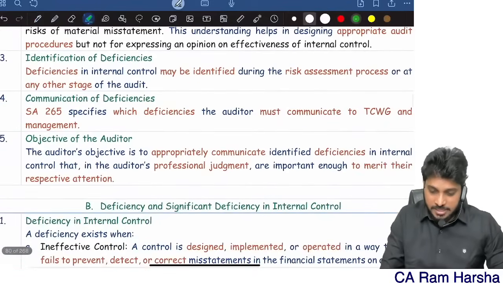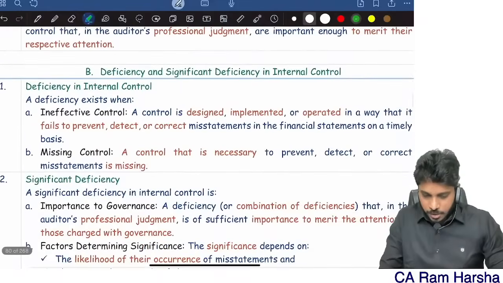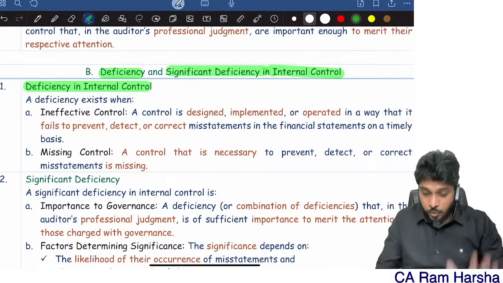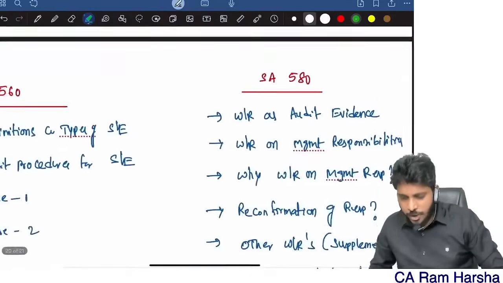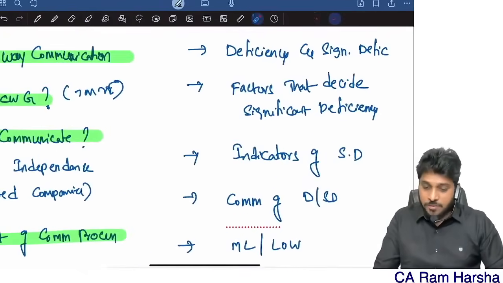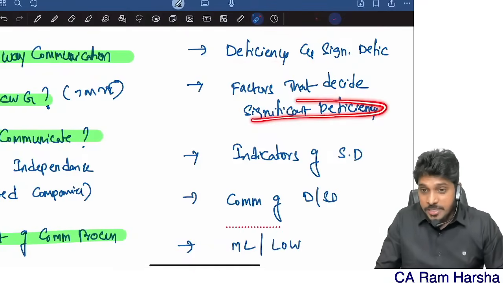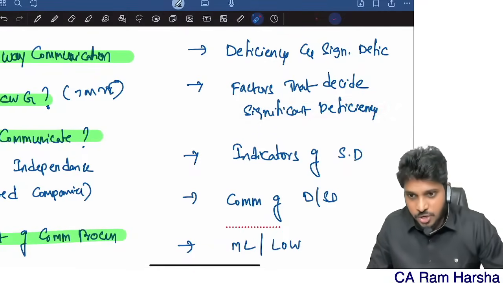Now, what is a deficiency? Deficiency and significant deficiency mean what? Before I discuss, what are the points that we are going to discuss in this? First, we are going to understand what is a deficiency and what is a significant deficiency. How do you decide whether a deficiency is a significant deficiency or not?